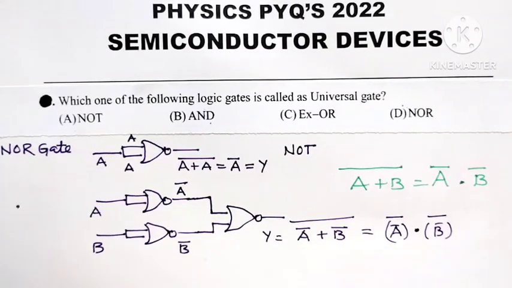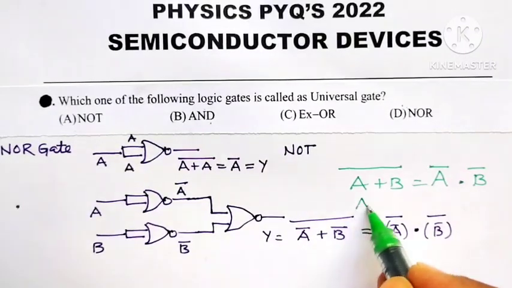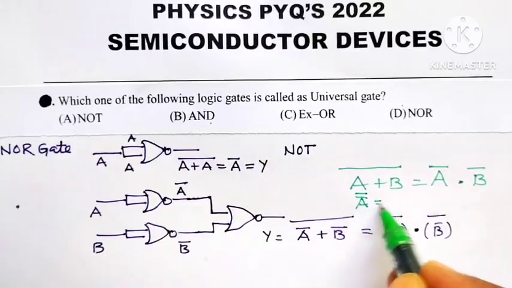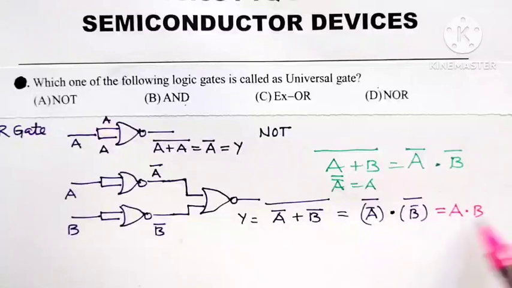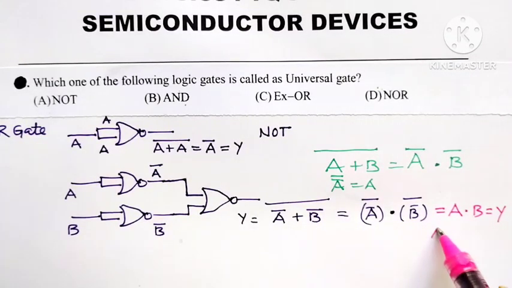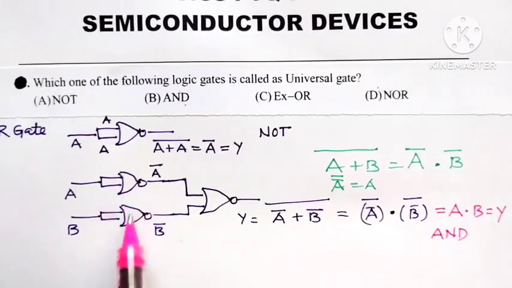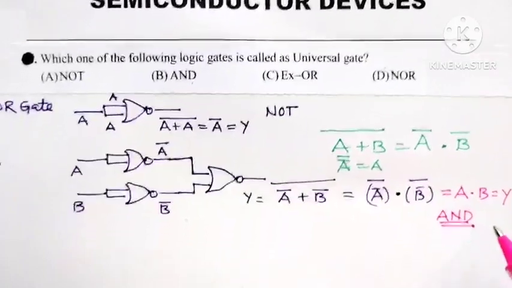Also, we know that the double complement of any input is equal to the input itself. So, double complement of A is A, dot double complement of B is B. But A dot B, or A into B, is the logical expression for the output of which gate? AND gate. Meaning here by using NOR gate we are able to construct AND gate.